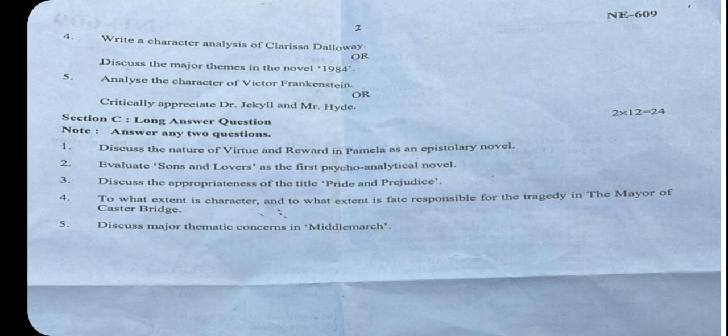But when this body is created, it is not a simple body, it becomes a monster. And that monster creates problems for Frankenstein's life, and he kills all the family members one by one, and finally Frankenstein also has to die. So that is the story: problems are created by us.